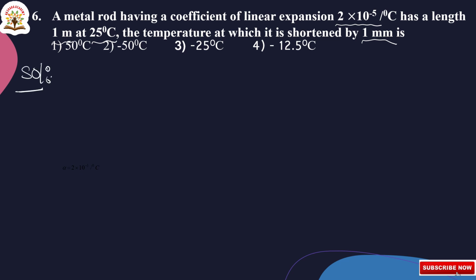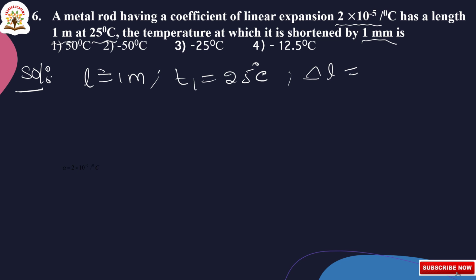Here the length first they gave as L is equal to 1 meter, and T1 is equal to 25 degree centigrade, and delta L they gave as 1 mm.